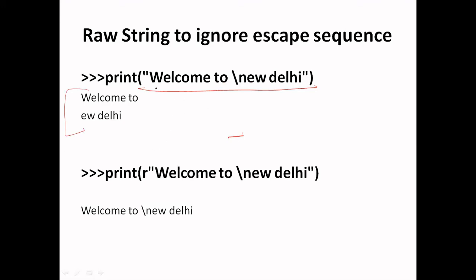To avoid this, or if we want to ignore the escape sequences like \n, we can use the raw string. For the raw string, we have to use either small r or capital R. After that, we can write our string over the double quote, triple quote or single quote. So this small r will produce this as a raw string, that is, as it is here.